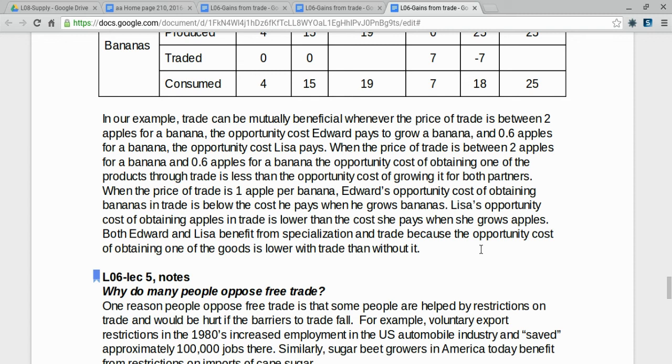When the price of trade is 1 apple per banana, Edward's opportunity cost of obtaining bananas in trade is below the cost he pays when he grows bananas. Lisa's opportunity cost of obtaining apples in trade is lower than the cost she pays when she grows apples. Both Edward and Lisa benefit from specialization in trade because the opportunity cost of obtaining one of the goods is lower with trade than without it.